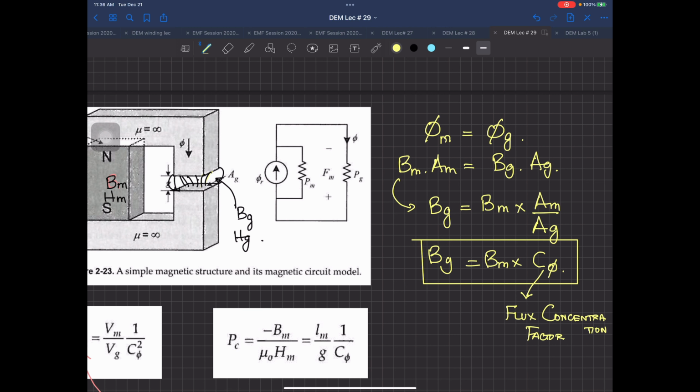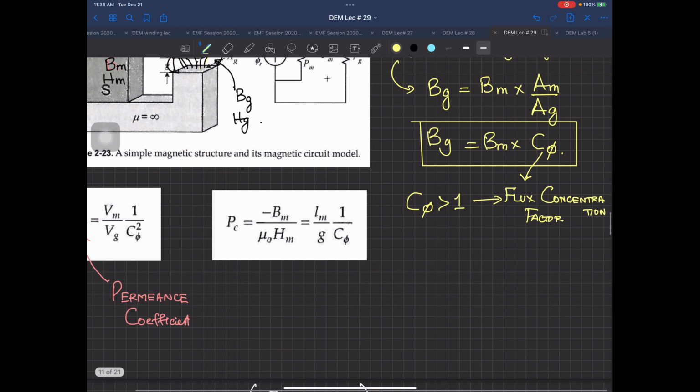हम रेशो की बात करें तो उसने एक वेरिएबल ही बना दिया उसका. It should be greater so that you have a flux constant. That's why the name has been given. So C phi has to be greater than 1 so that the flux concentration is more and you have more flux lines coming in over there.